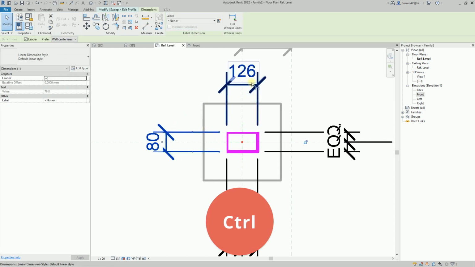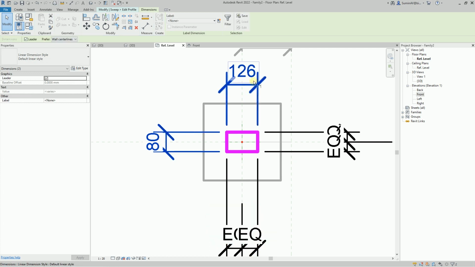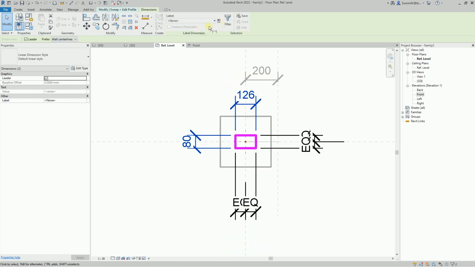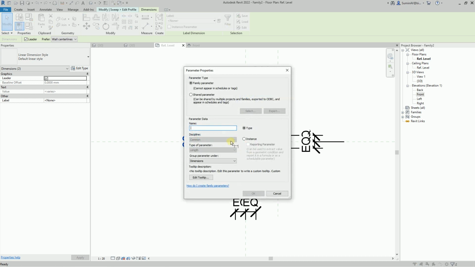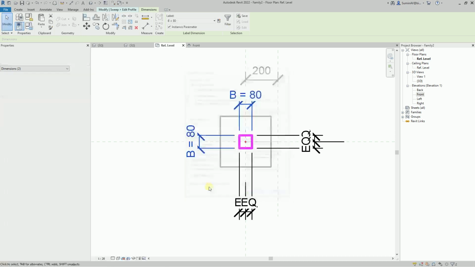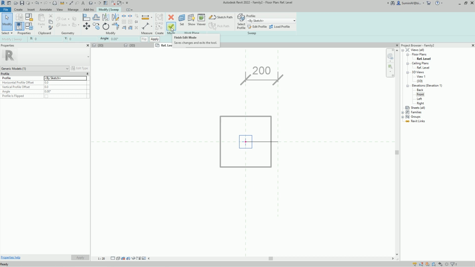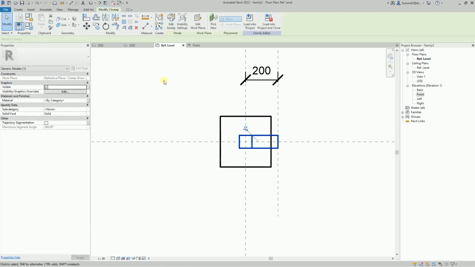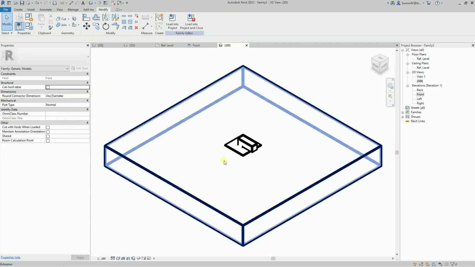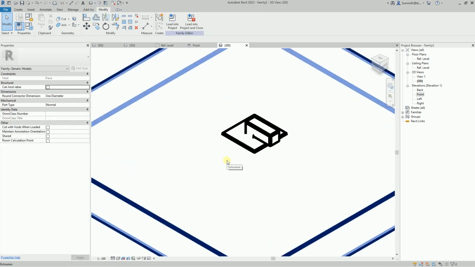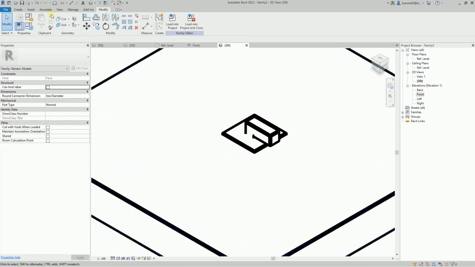The dimensions will be determined through the parameter, which I will call b. Let's complete the profile and sweep construction. And go to the 3D view. Let's specify the parameter values.